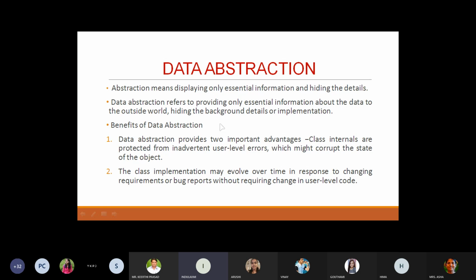Here, data abstraction refers to providing the essential information to the outside world, hiding the other information like the background details or the implementation of the code. It gives some advantages: class internals are protected from unintentional user level errors. Another advantage is that if anybody changes the implementation code, they can change that code without changing the user level code. So let's take an example.